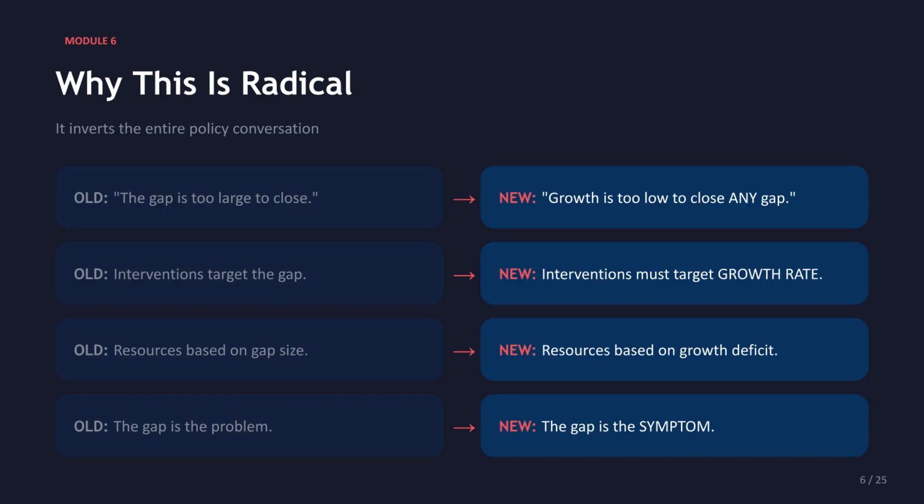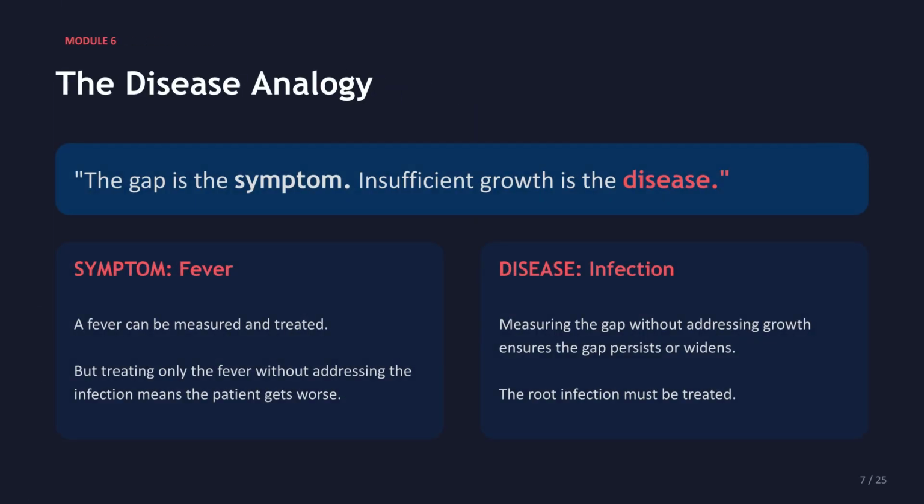Interventions must target growth rate, resources should be based on growth deficit, and the gap is seen as a symptom, not the problem. Using a disease analogy, the gap is the symptom, and insufficient growth is the disease. Treating only the fever or the gap without addressing the root infection, the growth deficit, means the patient gets worse. Measuring the gap alone ensures it persists or widens.